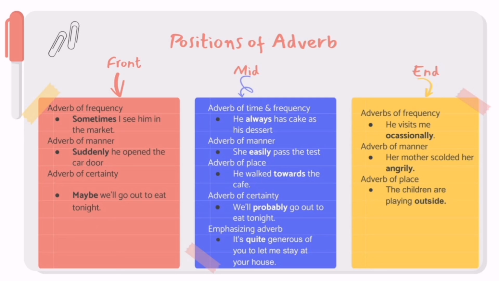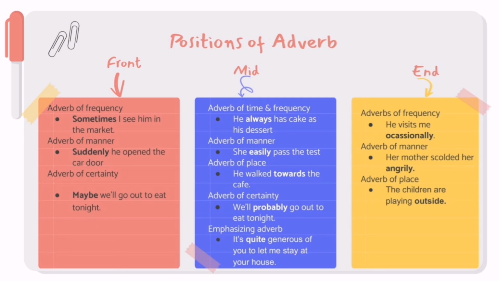Adverb of place. He walked towards the cafe. Adverb of certainty. We will probably go out to eat tonight. Emphasizing adverb. It's quite generous of you to let me stay at your house. So, from here, we can see that the adverb at the mid position is often used next to the main verb. Thirdly, the end positions.